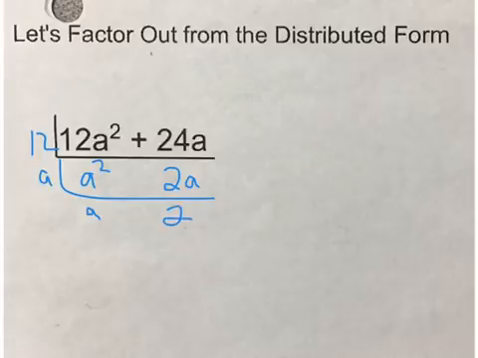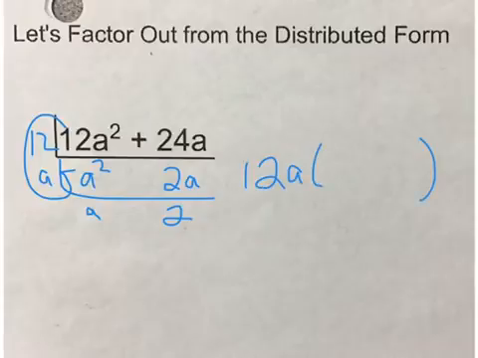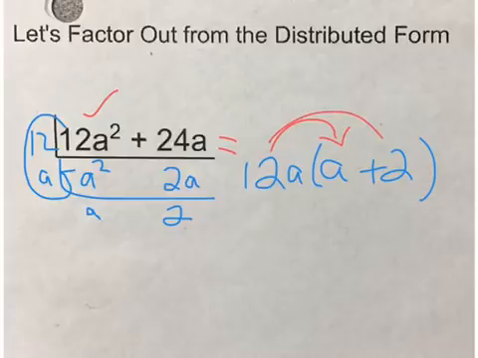So I'm going to take what's on the left-hand side, these divisors, and that is my greatest common factor. So 12 times a, or 12a, goes on the outside. That's what I've factored out. And I'm left with a plus 2. I can go ahead and check that this is correct by looking at 12a times a, which gives me 12a squared, plus 12a times 2, which is 24a. So it equals my original expression.